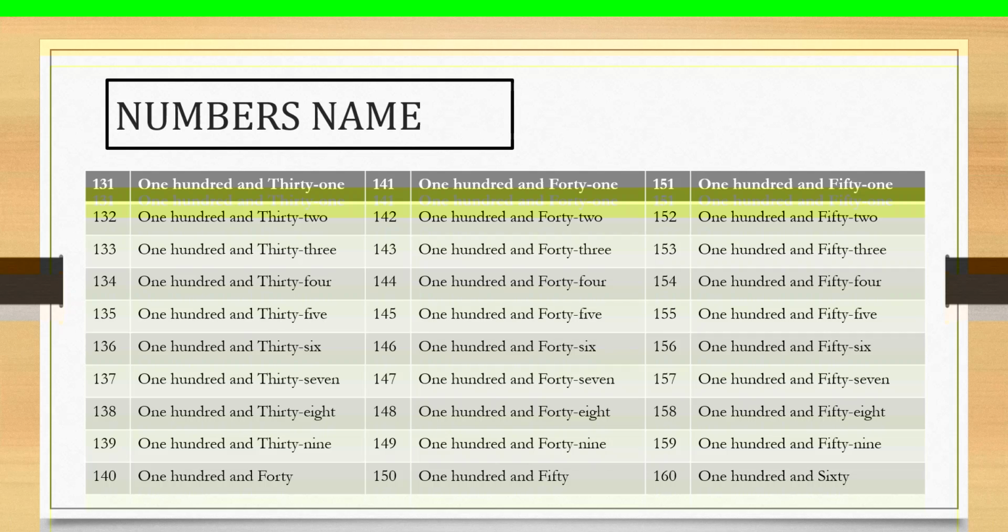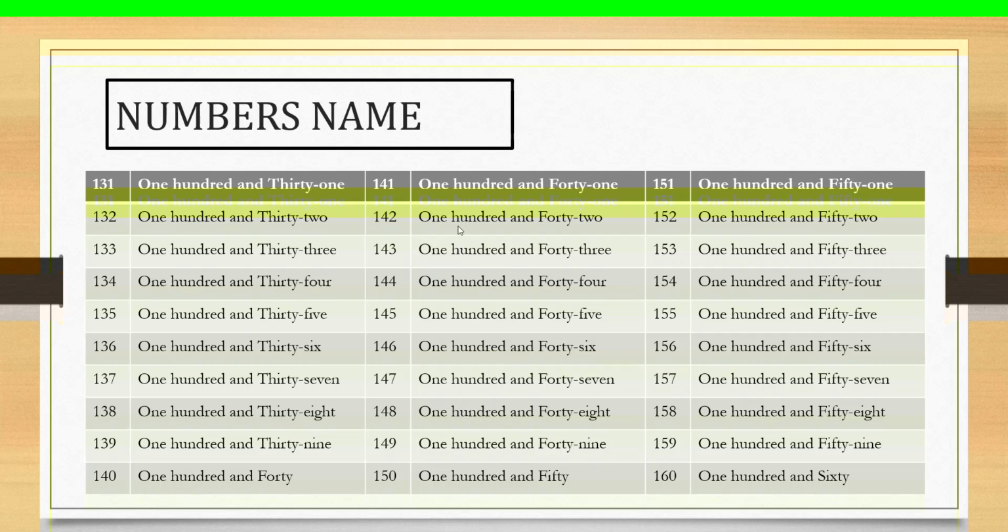ONE, 1, HUNDRED, 100, AND, and FORTY, 40, and ONE, 141.